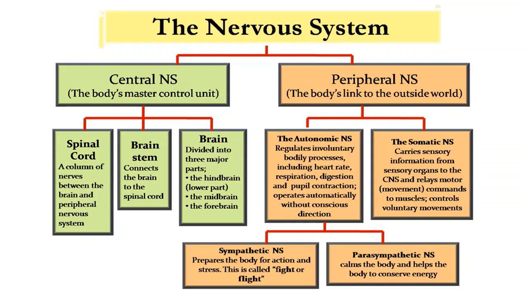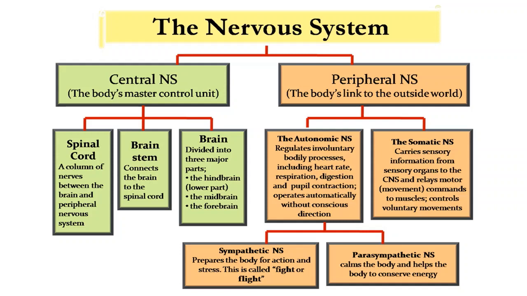Then the peripheral nervous system is divided into autonomic, which regulates involuntary body processes like heart rate, respiration, digestion and pupil contraction. These are not under our control. This is the involuntary action. Then the somatic carries sensory information from sensory organs to the CNS and relays motor movement, meaning commands go from the CNS to the site of action.